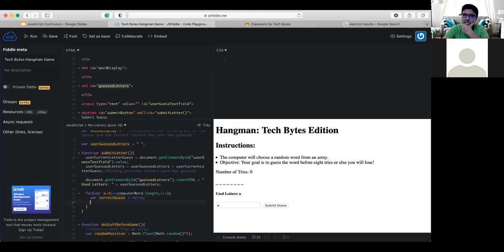All right, so now is going to come a bit of a more advanced thing. We're going to be using a for loop inside of a for loop. Now, why are we going to be doing that? I'm saying that in order for us to compare the computer's letters against the user's letters, we're going to have to run 2 for loops. Well, let's think about why we have to do that. So if I open up the whiteboard real quick.